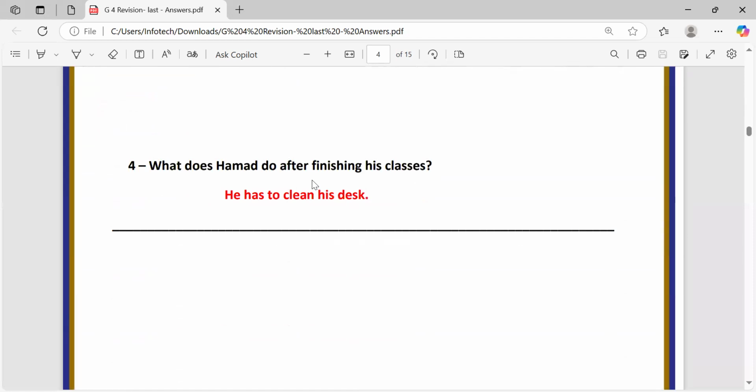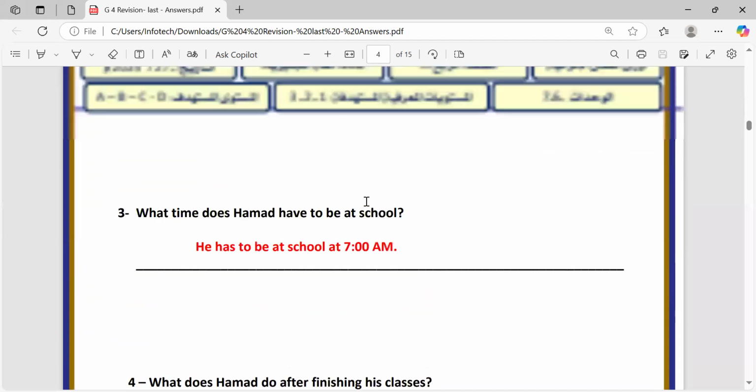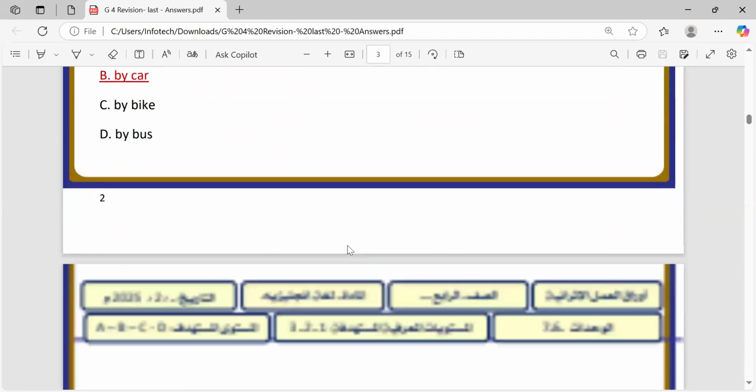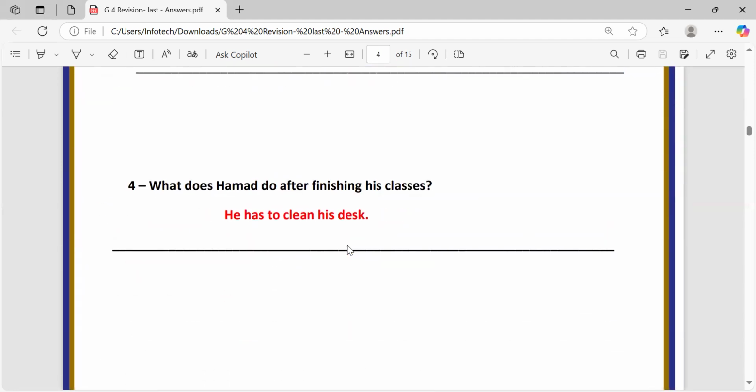The last question here, what does Hamad do after finishing his classes? He has to clean his desk or clean the table. It's clear here: clean my desk. So clean the desk or clean the table, all are correct answers and all these are accepted.